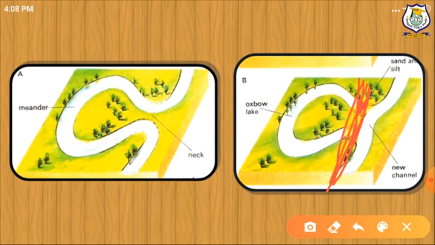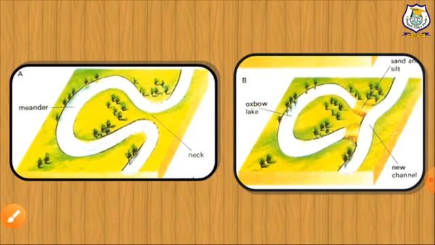Over time, sediment is deposited at the breakaway points, resulting in an oxbow lake. इस तरह से oxbow lake फॉर्म होती है. Now we will talk about deltas.